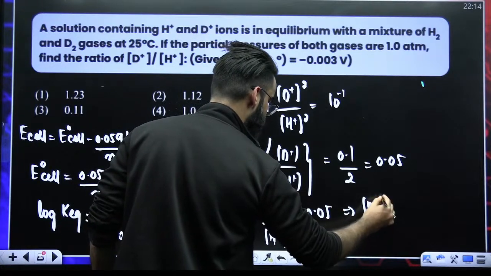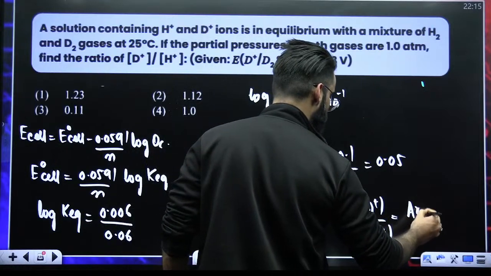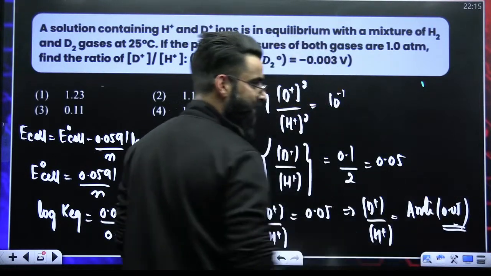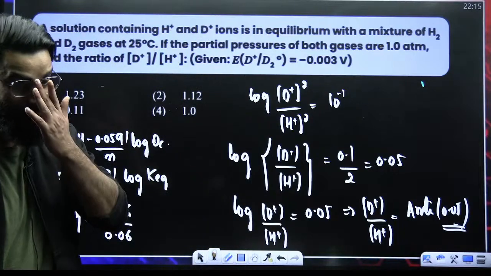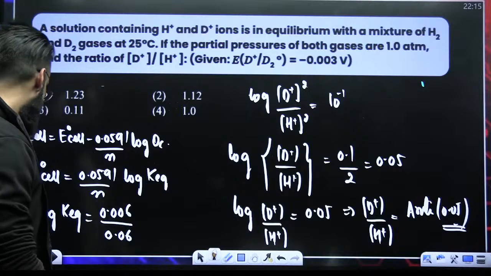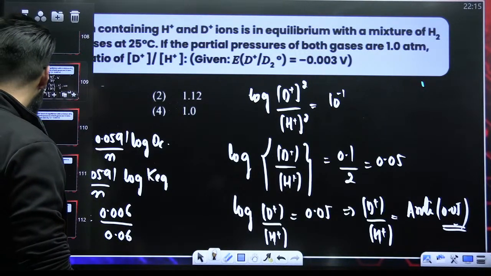So it is D positive divided by H positive concentration. This is going to be antilog of 0.05. This particular term should be given in the question, okay, then only you can solve. I hope you got to know how to deal with this sort of a question. Anyways, I'm moving ahead so that you get used to these sort of questions.